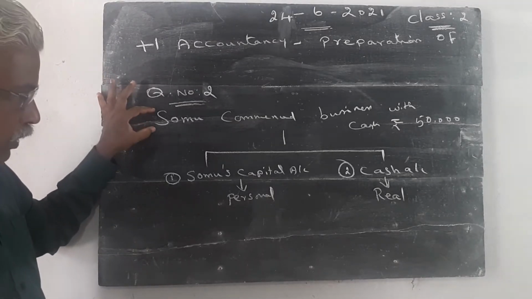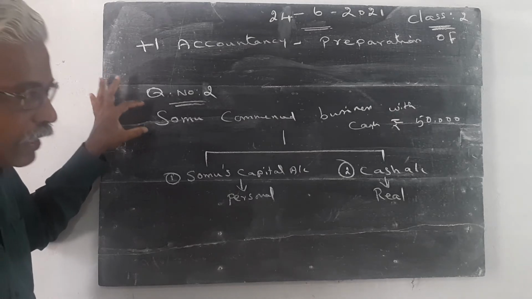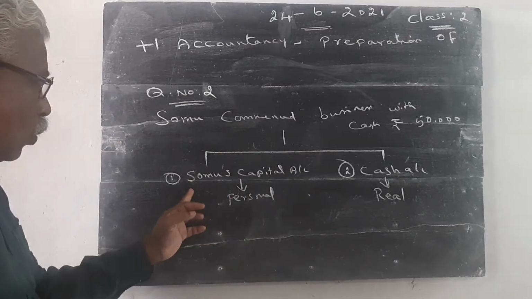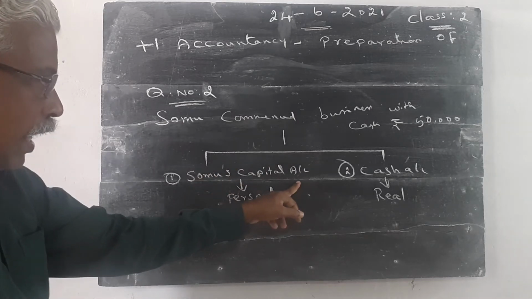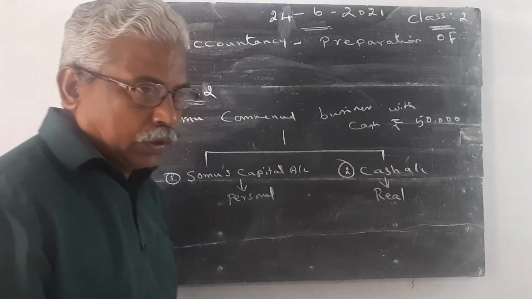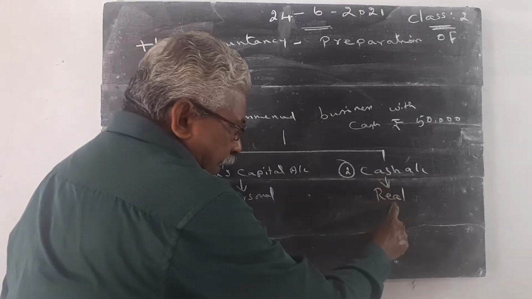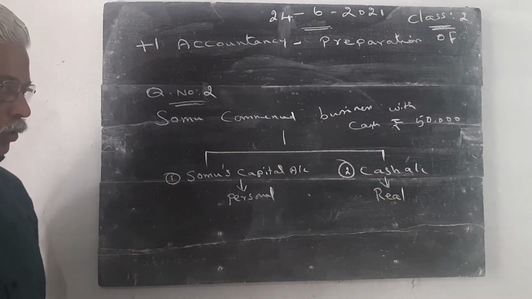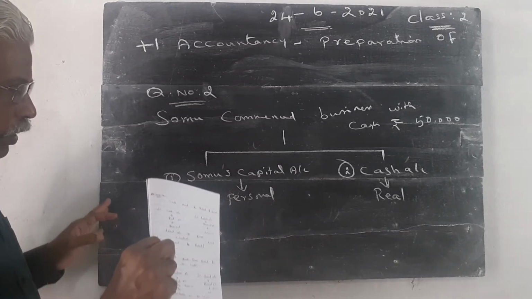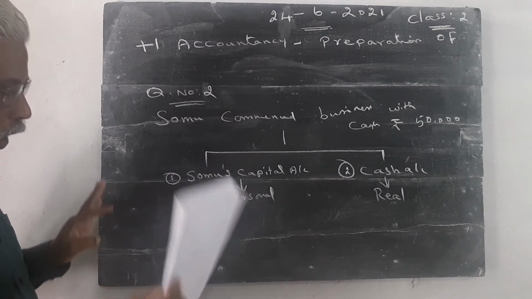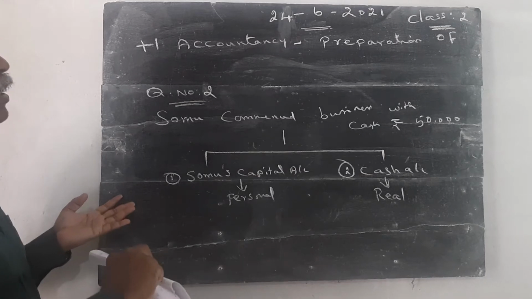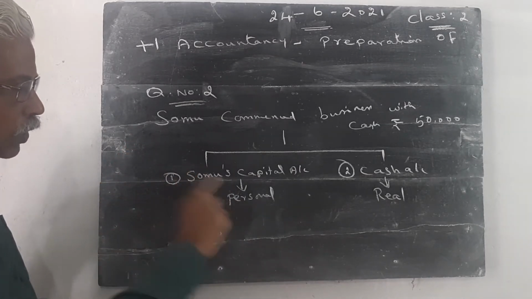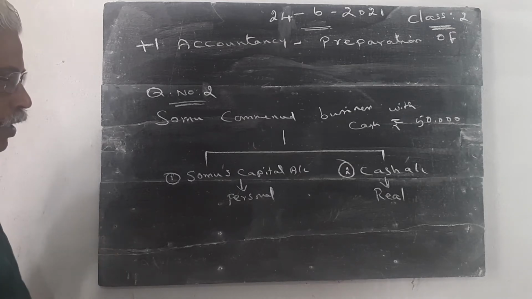This transaction contains two accounts. Number one, Somu's capital account, and number two, cash account. Cash account is the real account. Somu's capital account is the personal account. One transaction contains two aspects. Number one is debited, number two is credited. Then which account is debited and which account is credited? That is very, very important.